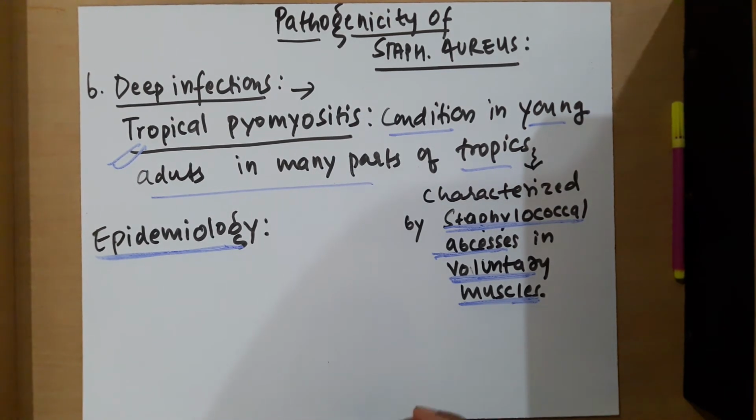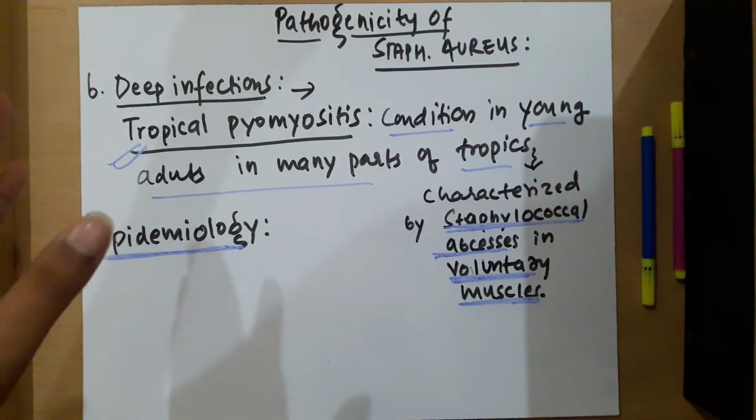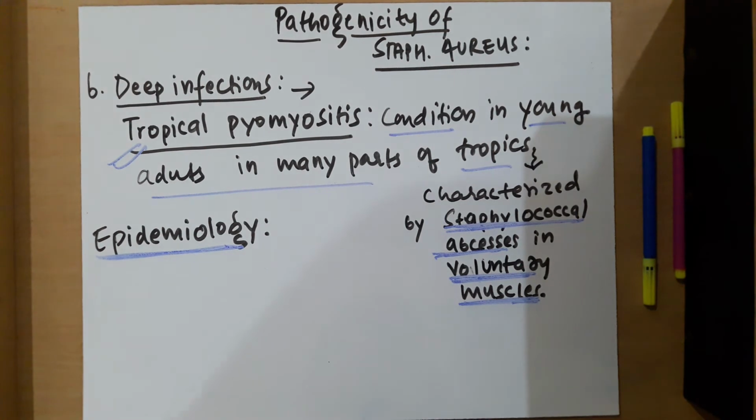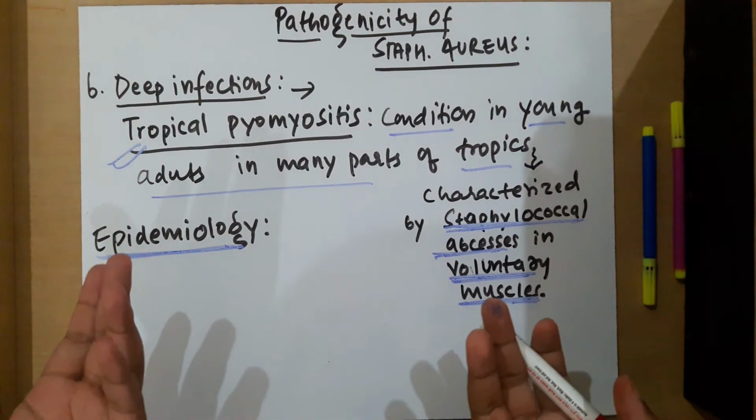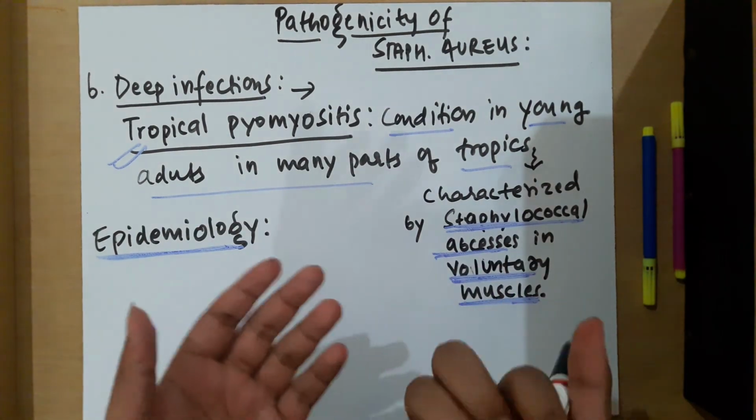Even 10 to 30% of healthy people carry Staphylococcus aureus in the hair, nose, and perineum. The mode of transmission is contact, fomites, dust, or droplets in the air.